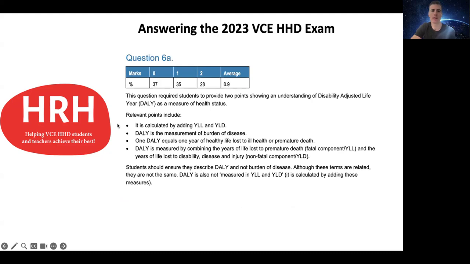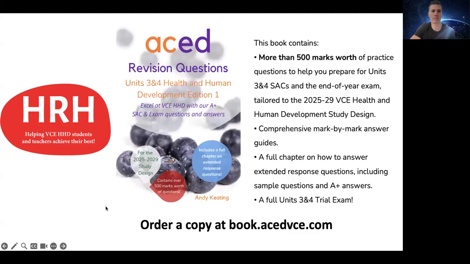You can see here there was a number of points that students could have included as part of their description to achieve marks for this question. You could have talked about the calculation of YLL plus YLD helping to work out the DALY, or that it's a measurement of burden of disease, or it equals 1 year of healthy life lost to ill health or premature deaths. There's a range of different things you could have included for a couple of points to achieve the 2 marks for that particular question.